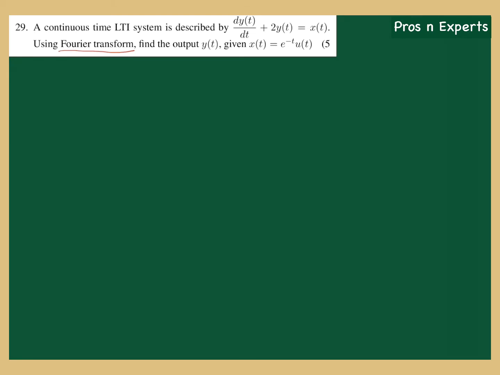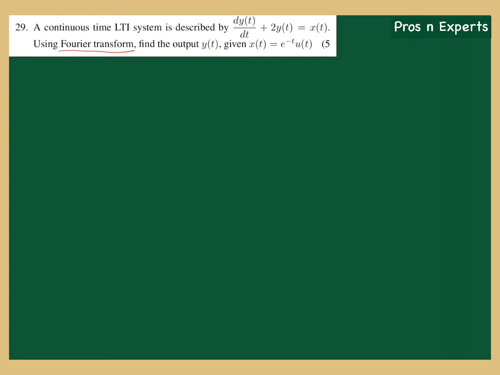So if you are careless while reading the question, you may lose marks, because if you are asked to do it in Fourier transform, you have to do it in Fourier transform and not in Laplace transform. Okay, so let's do this in Fourier transform. The first step is, as usual, you take the Fourier transform on both sides of the differential equation. You have this differential equation here.